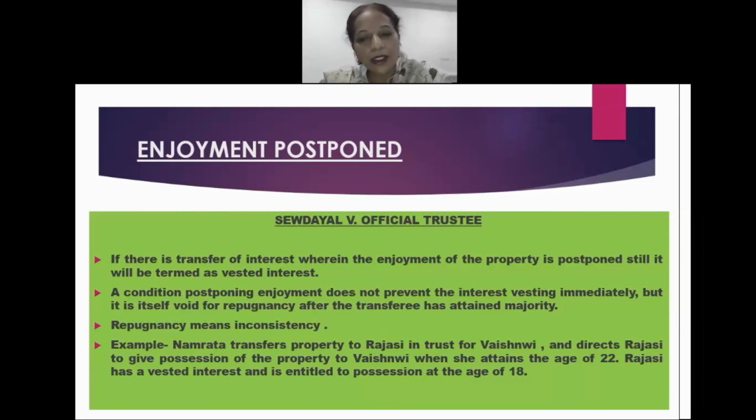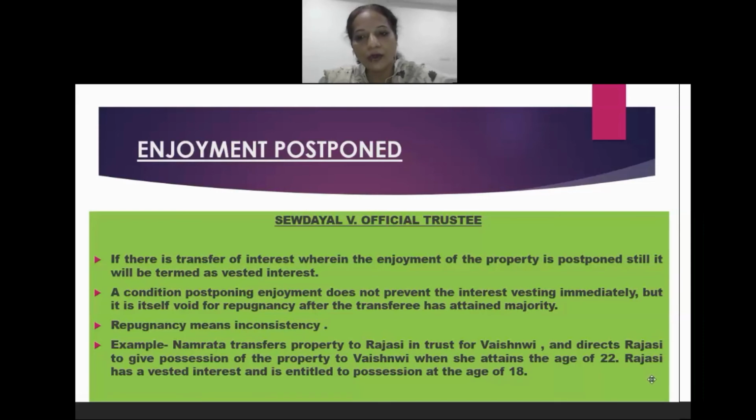Next is repugnancy. What do we mean by the term repugnancy? Repugnancy means an inconsistency. Now let us see an example. Namrata transfers a property to Rajasi in trust for Vaishnavi and directs Rajasi to give possession of the property to Vaishnavi when she attains the age of 22.